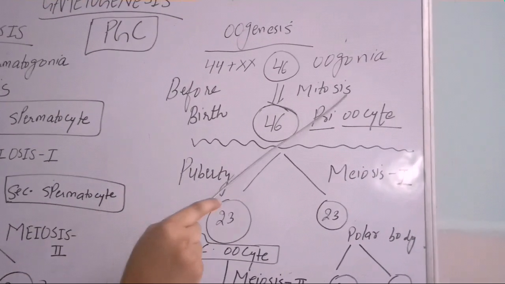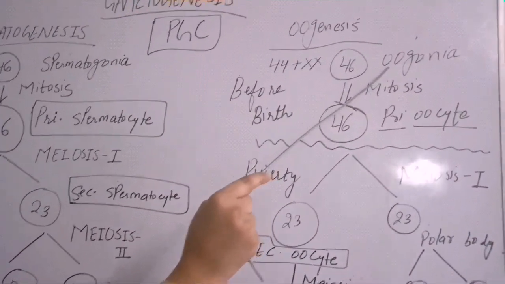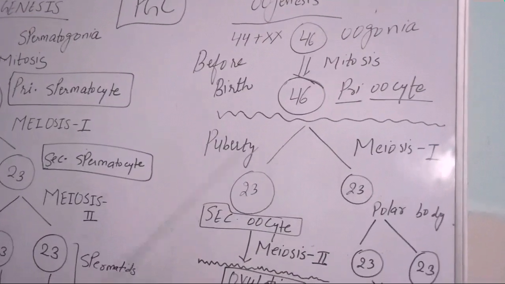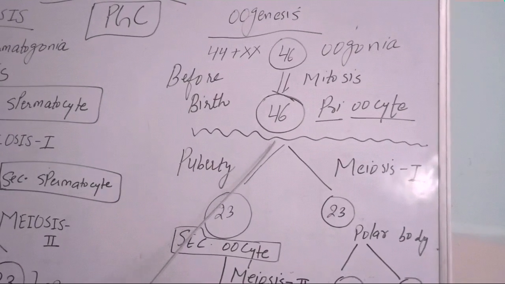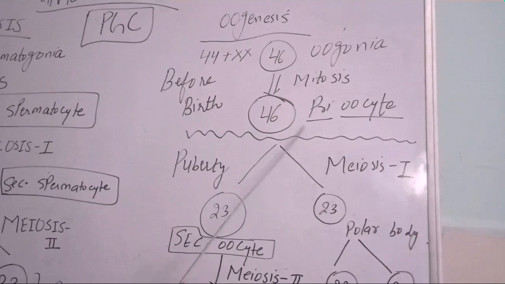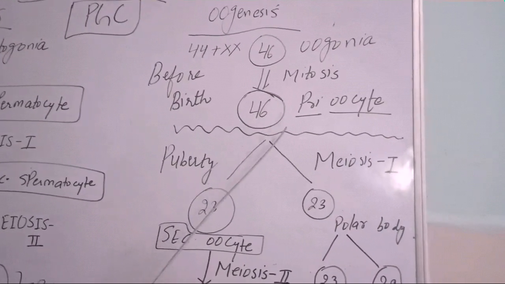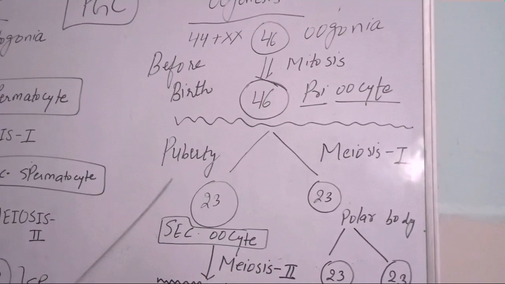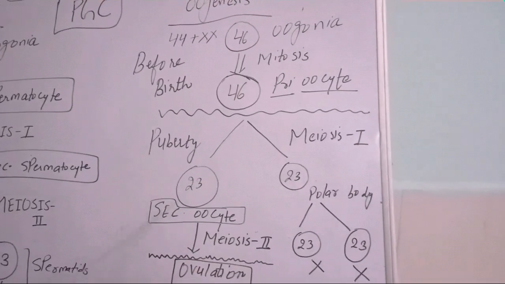And again there will be mitosis, and from one oogonia there will be formation of the primary oocyte. But the next development stops over here. So this is the first arrested phase of the oogenesis before birth. All of the primary oocytes are present in the cortex of the ovary. The rest of the division starts at the time of puberty, with the age of 11, 12 and 13 years, the rest of the process starts.